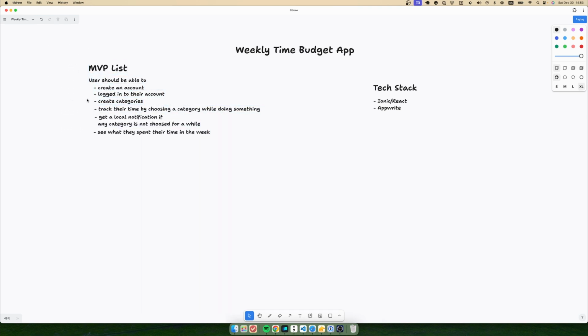But before telling about that MVP list, I just want to explain what we're gonna build. Actually, I just want to talk about it a little bit. We all have a lot of things to do. We all have preoccupations. So let me talk about some of my things to do in my life. For example, I'm a software developer. I have a full-time job right now, so I have to spend most of my time contributing to that job. So I can put full-time job as a first item.